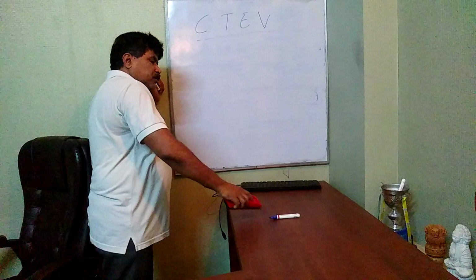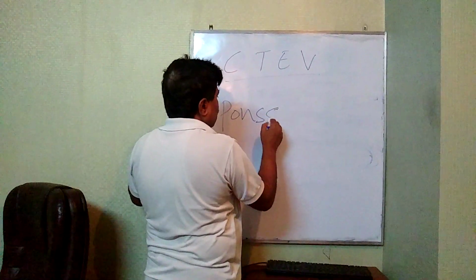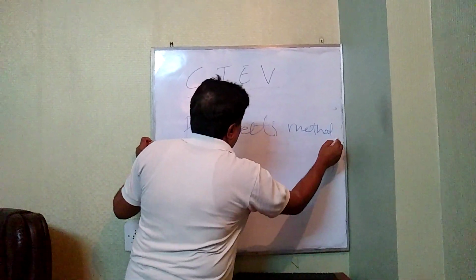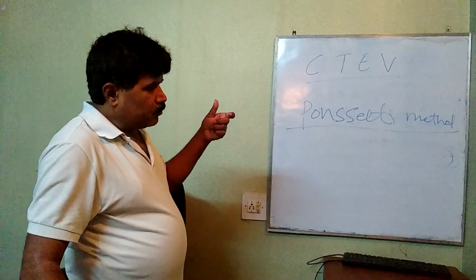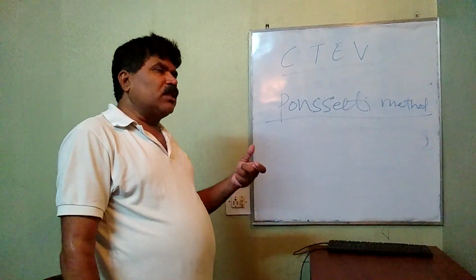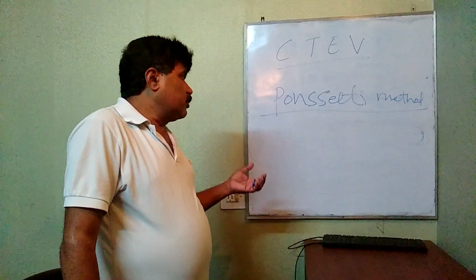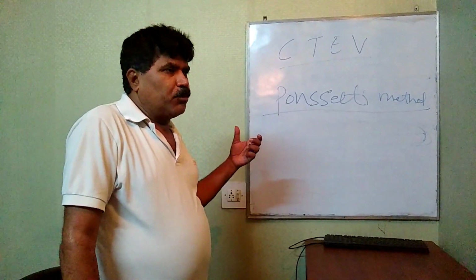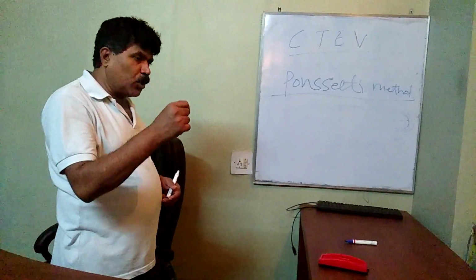But in the case of the Ponseti method, it is different. The Ponseti method is based on the deformities. Basically, where is the deformity? The deformity is at the talus. The Ponseti method is very, very important. Ponseti described the deformity in a very unique, physiological way. It is not just correcting the deformity, it corrects the basic physiological problem.